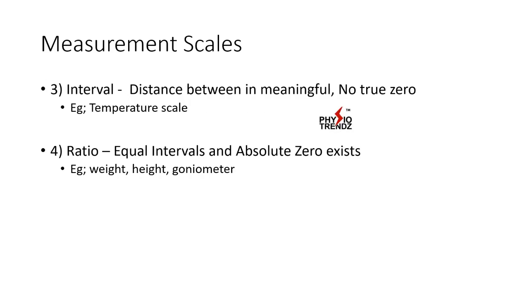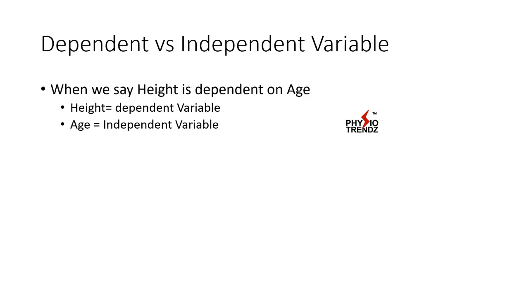The other two are interval scale and ratio scale. Interval scale is where the distance between values is meaningful, but there is no true zero in this. For example, you can take the temperature scale. And ratio scale has all the qualities of the previous three scales. Equal intervals are there as well as an absolute zero exists. Examples are weight, height, goniometer. When you are taking these measurements, we can use this type of scale.